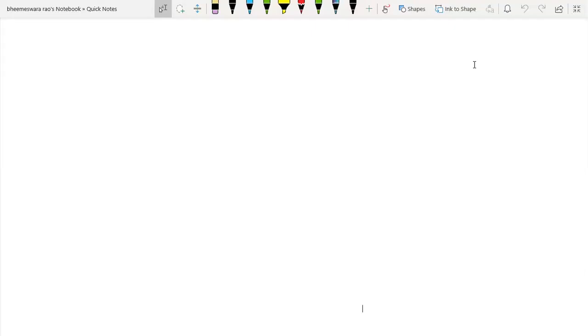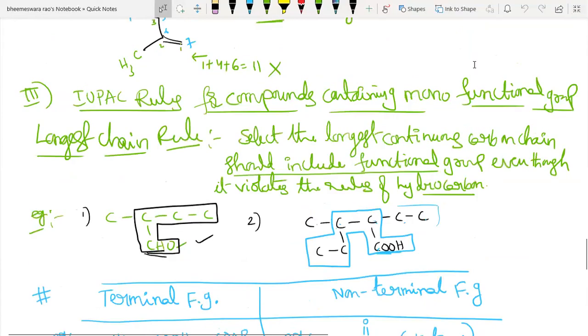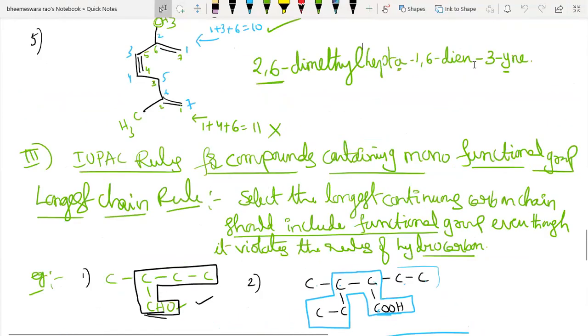So in my previous lecture, held last Wednesday, I started the IUPAC rules for naming of organic compounds containing functional groups. Here it is. Monofunctional group, what is that?